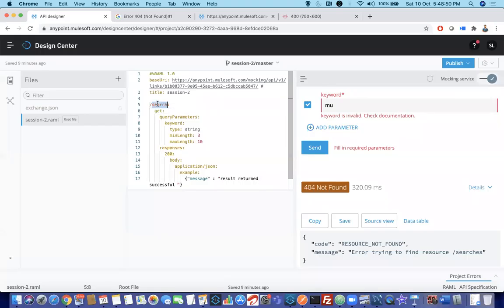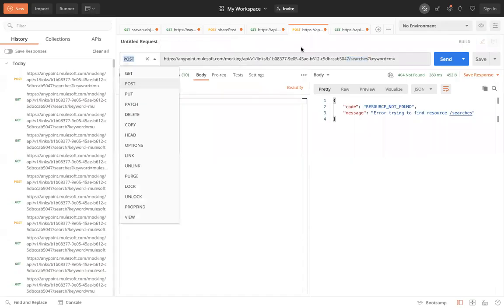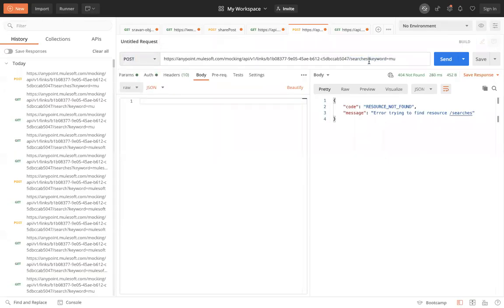How can you look for searches, right? Directly, whatever you give as post or whatever you give as keyword, it doesn't care. Now the next question is, I will give search. Now I am giving the post method, that is wrong, and I am passing only 2 characters, that is wrong. Post method wrong means it should give 405 method not allowed. Keyword means bad request 400. Now you have to tell me whether it is 400 or 405.